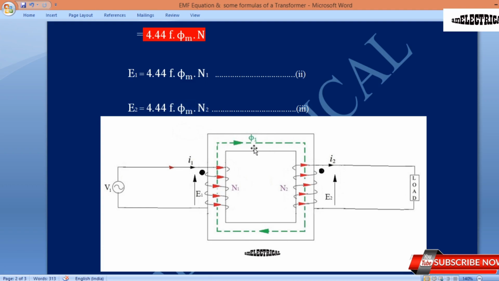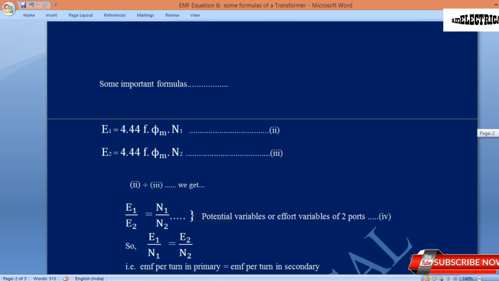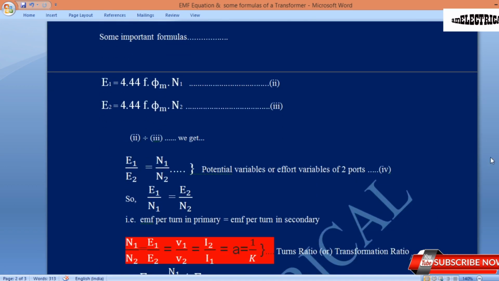The number of turns is changing, and the induced EMFs E1 and E2 are changing. Changing means the subscript. Sometimes we use T1 as the number of turns instead of N1, and T2 for the secondary winding. Now we will see some important formulas which are very important in numerical problems of transformers.